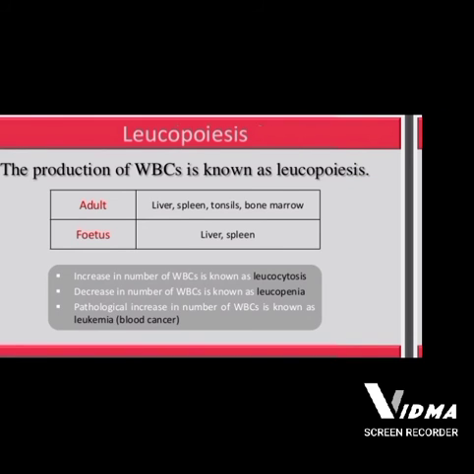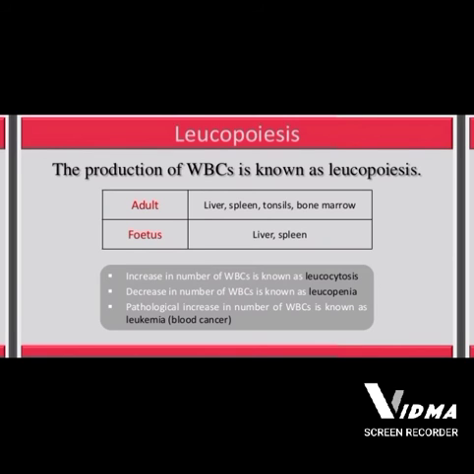The next term is leukopoiesis. The production of WBCs in the body is known as leukopoiesis. In adults it is produced in the liver, spleen, tonsils, and bone marrow, and in a fetus it is produced by the liver and spleen.